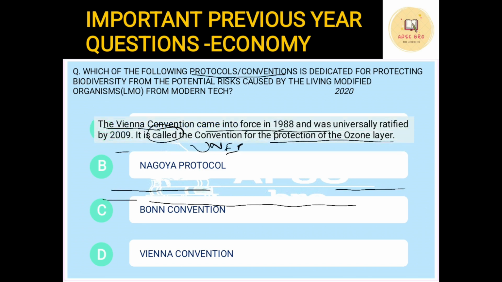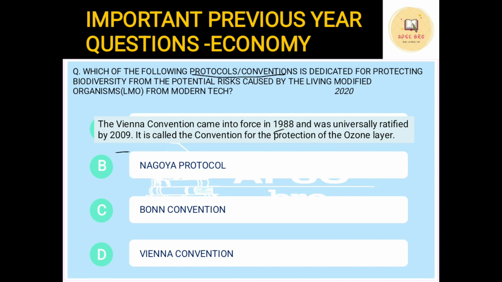Next convention is the Vienna Convention. It came into force in 1988. And what does it deal with? It deals with the protection of the ozone layer. Now this is very important. And this convention was universally ratified in 2009. All the conventions that are related to the ozone layer are very important. This is your homework. Please go through the conventions dealing with the ozone layer. So the Vienna Convention deals with the protection of the ozone layer. There is a convention dealing with the substances that affect the ozone layer. So there are different conventions. This one deals with the protection of the ozone layer.